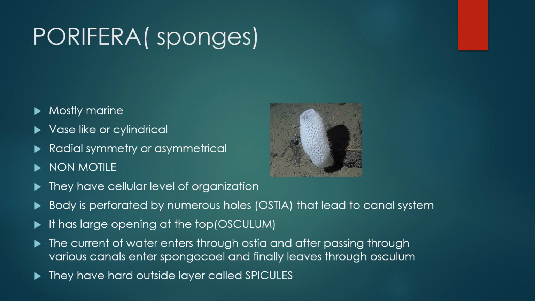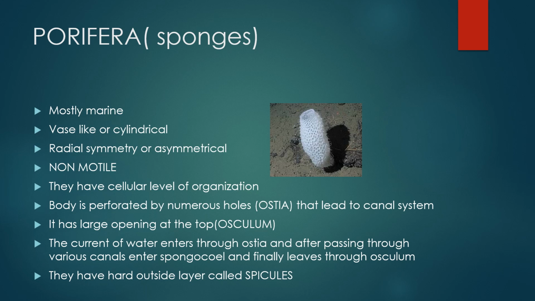Porifera. This is the first phylum that we will be studying. It is mostly marine, vase-like or cylindrical in shape. About symmetry, mostly it is radial symmetry, but sometimes it may be asymmetrical. They are mostly all non-motile, that is, they do not move from one place to another. Locomotion is not observed in this class.